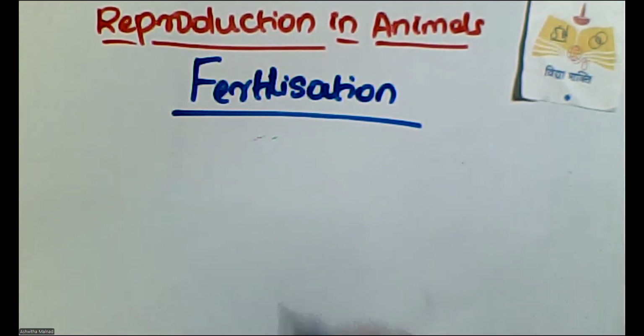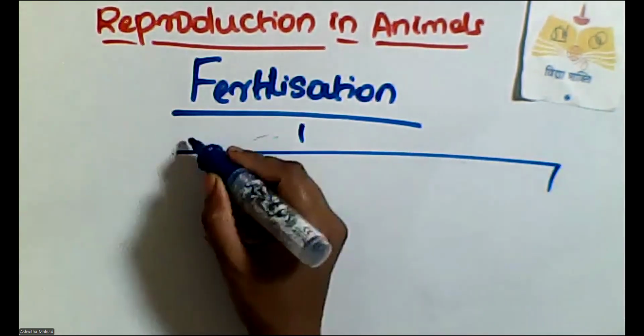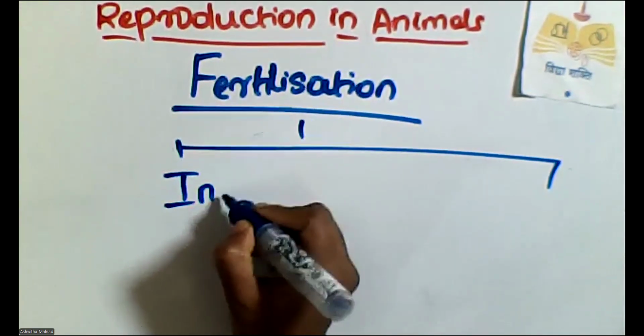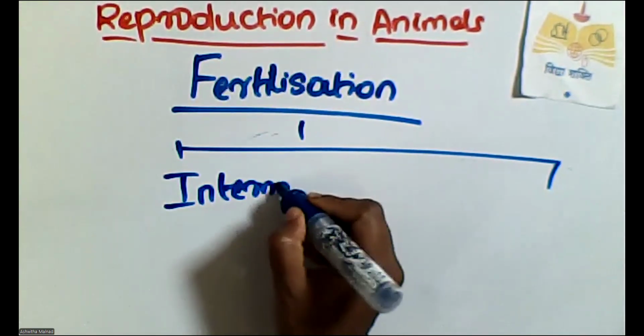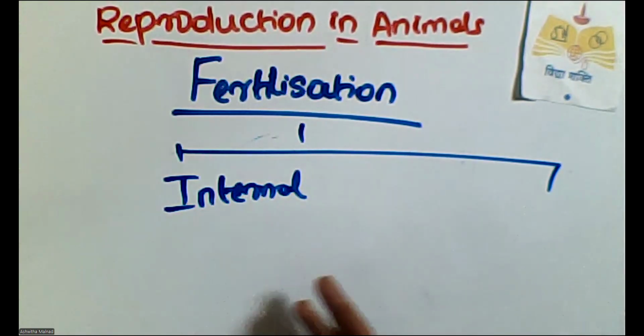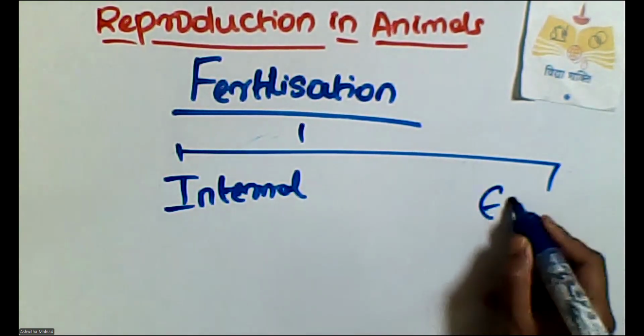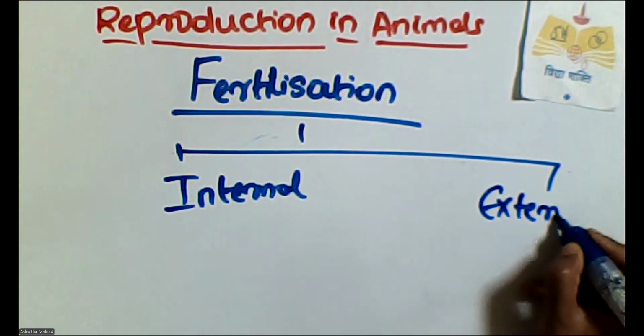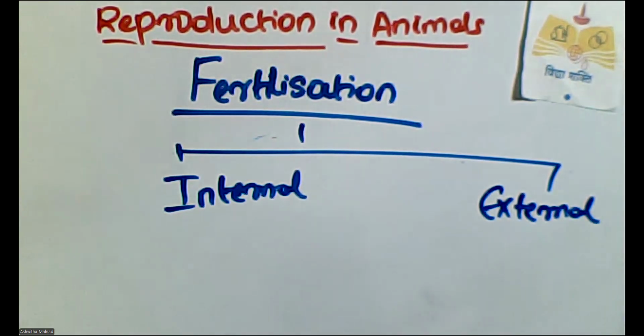We have basically two types of fertilization. One is internal, which happens in most of the human body, as well as hen, cow, dogs, etc. And we also have external fertilization. The biggest example I can give you is the frog, where the fertilization of the egg and the sperm happens outside the body. So it is very common in most aquatic animals, not just frogs.